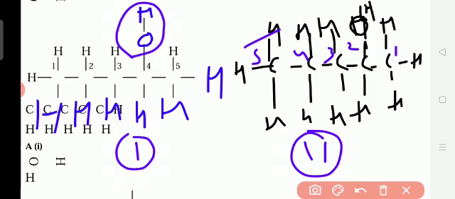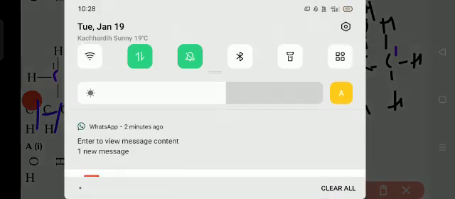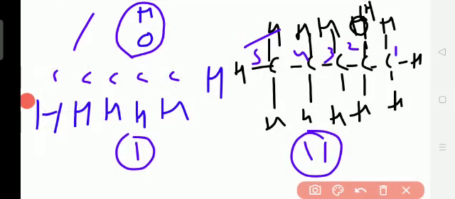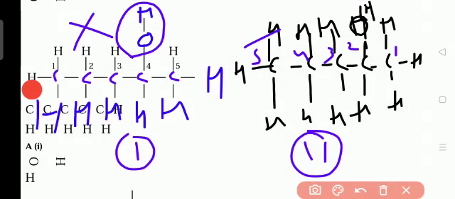It is added to the 4th carbon. Okay, added to the 4th carbon. So it is wrong. Understand? So the OH group should be added to the lowest number of the carbon. Okay, lowest number of the carbon. So here it is there, so it is correct.